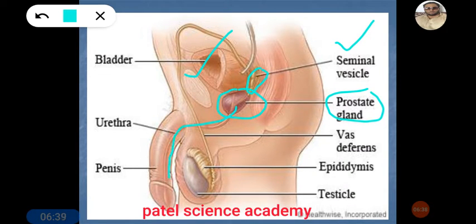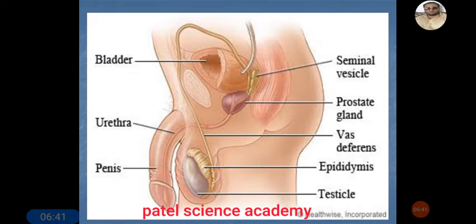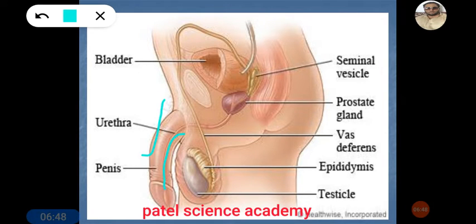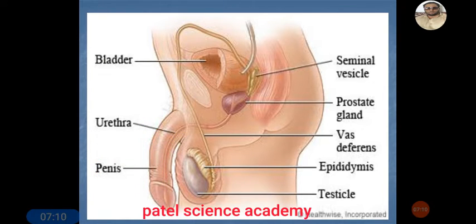It continues into this urethra. So dear students, this urethra has some erectile tissue, and the urethra with this erectile tissue, in this region, is called the penis. The penis is the male reproductive organ, and it is used for intercourse, for copulation, for inserting the male gamete into the body of the female during intercourse or copulation. So dear students, this is in short about the male reproductive system.